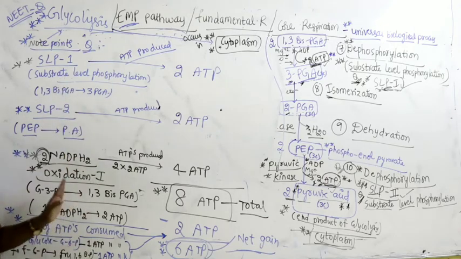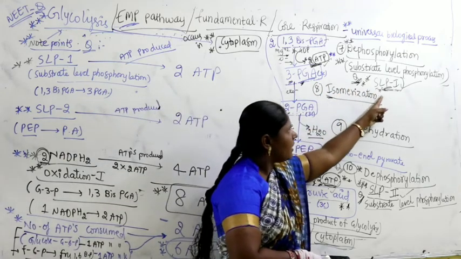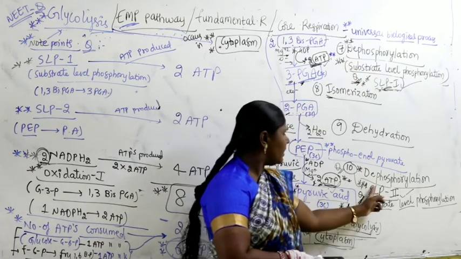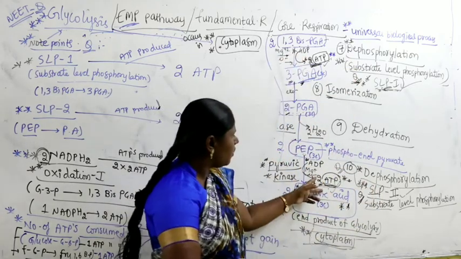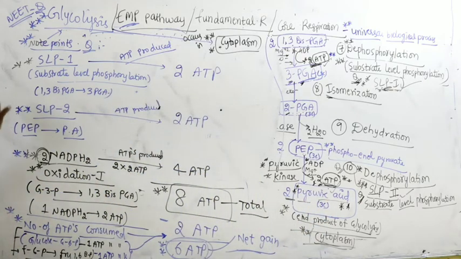So this part is very important, and mostly questions will come from substrate level phosphorylation 1 and substrate level phosphorylation 2. They are also called dephosphorylation because each step produces 2 molecules of ATP. So energy calculations are very important. I will quickly let you know, 2 substrate level phosphorylation reactions occur and 1 oxidation occurs. Suppose you get the question, ratio between the number of substrate level phosphorylations and oxidations, it is 2:1, because 2 substrate level phosphorylations, 1 oxidation.